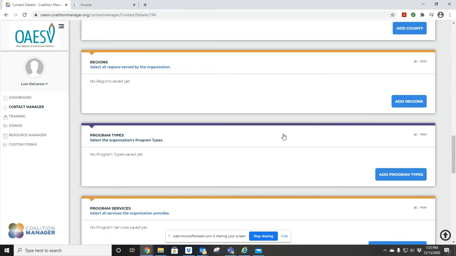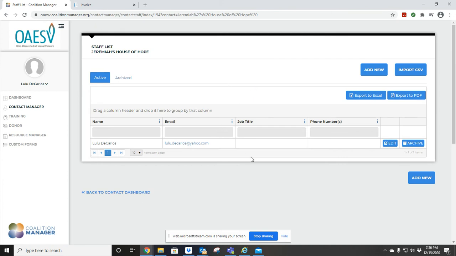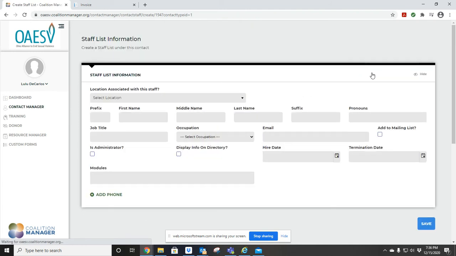We could go ahead and click here where it says Contact Manager on the left-hand corner, and it is going to take you to the main contact dashboard. On here, you could go ahead and click on Staff. And this is another way where you could add the staff of your organization. You could add them here. You could also archive any staff that is no longer working with your organization on here. And you could also add new ones.